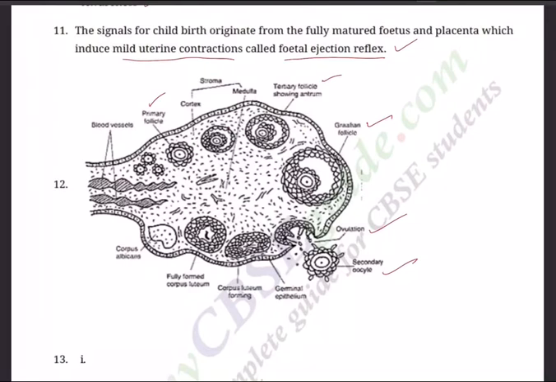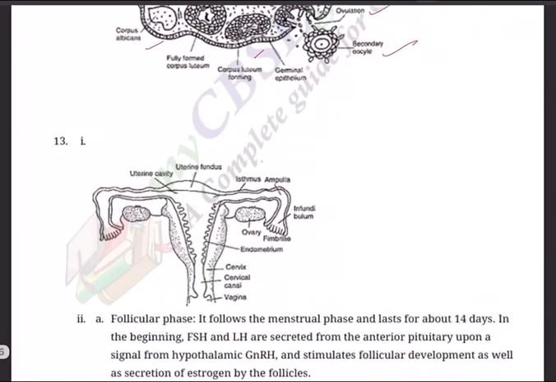And whatever is left out, that is called the corpus luteum. Okay. And this corpus luteum is fully formed here, and then the corpus albicans. So these are the various things that you need to draw and understand the significance of each one. And there is an outer cortex and inner medulla in the ovary that you need to remember.